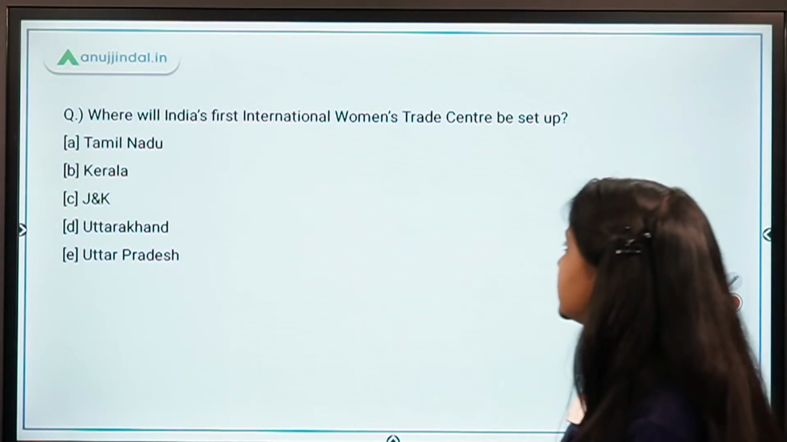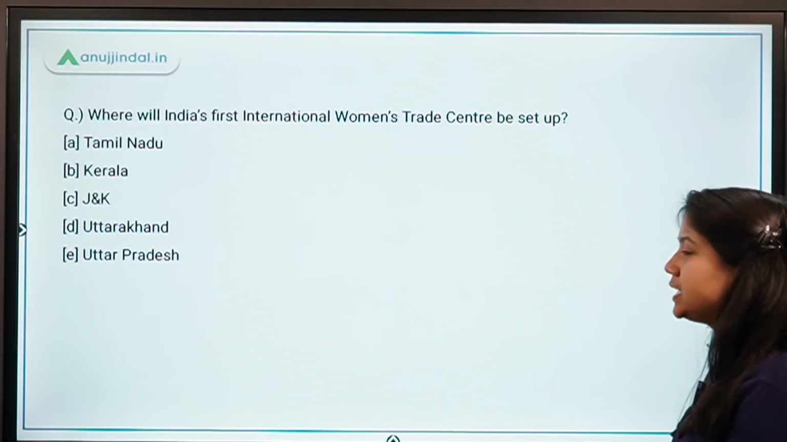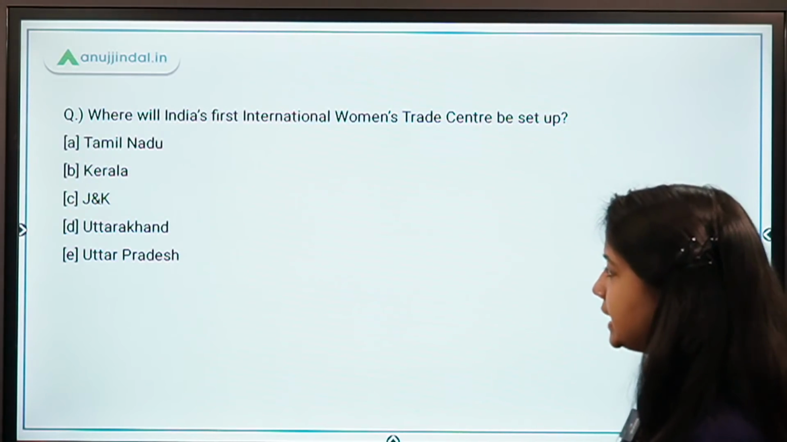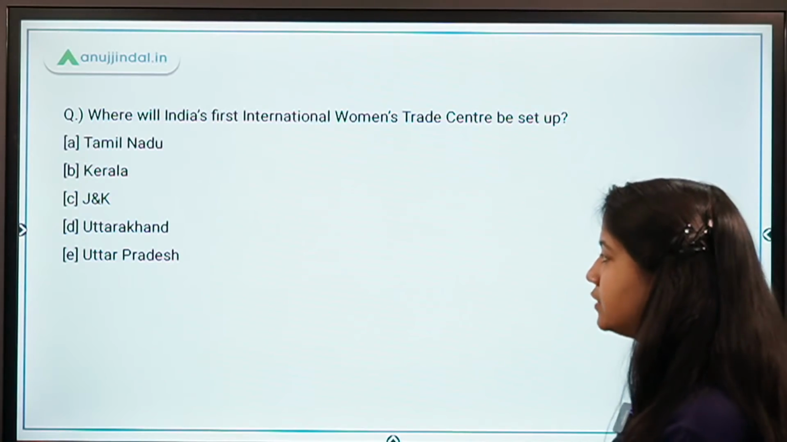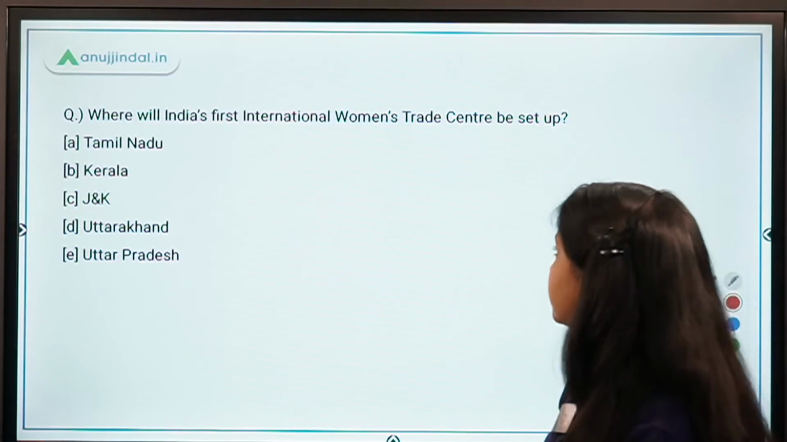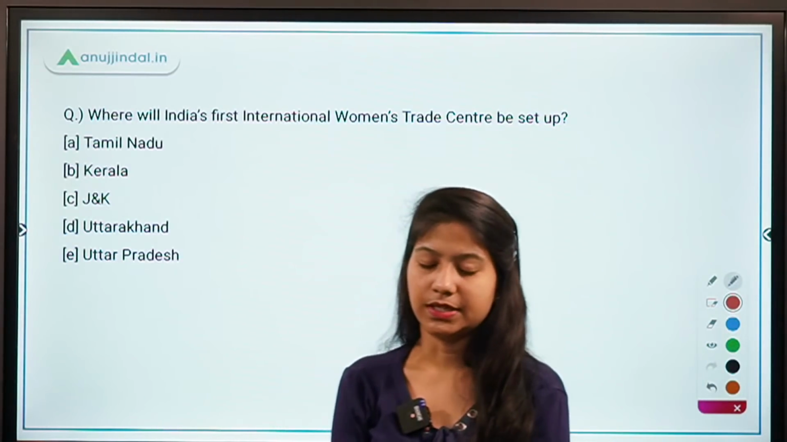Where will India's first international women's trade center be set up? Tamil Nadu, Kerala, J&K, Uttarakhand and Uttar Pradesh. Where will this India's first international women's trade center be set up?